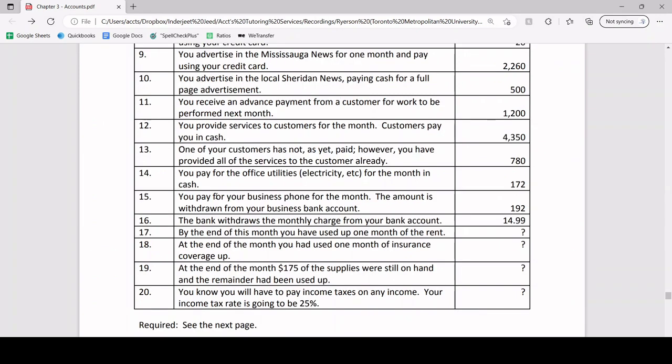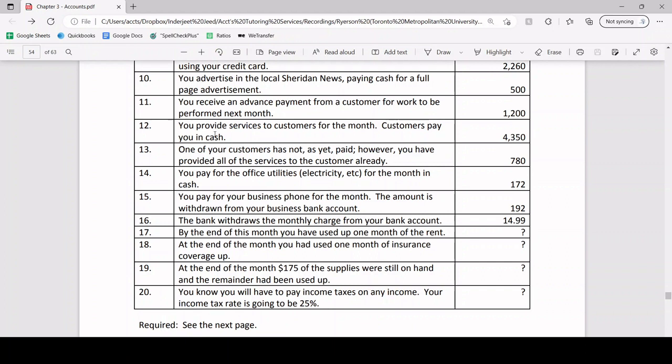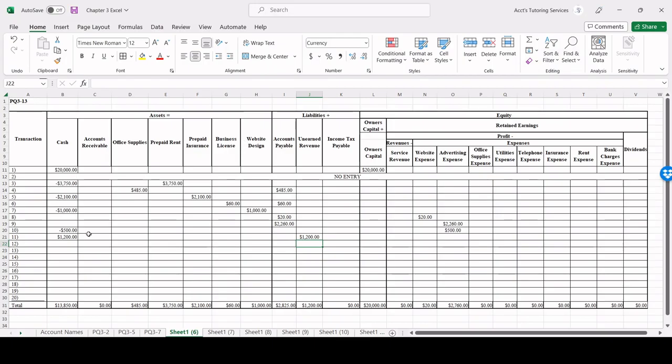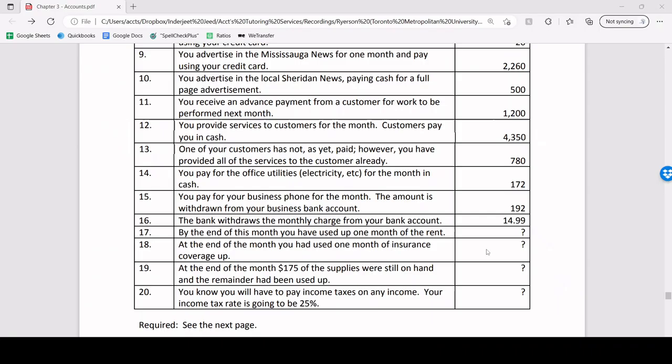So now transaction number 12, you provide services to customers for the month. Customer pays you in cash. So in this case, we've actually earned that revenue and we also got the cash for it. So let's increase cash by $4,350 for transaction number 12. And remember, we earned that revenue. So service revenue is also going to go up by $4,350.